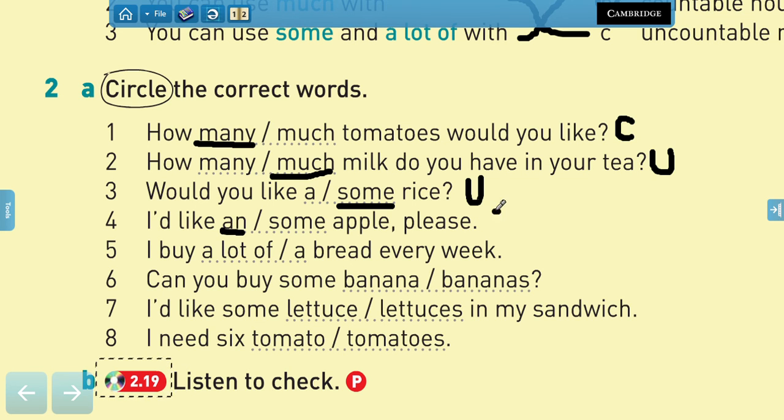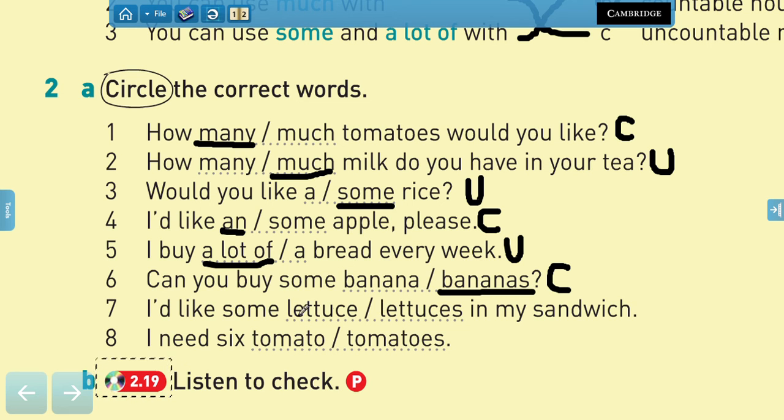That is countable, right? I buy a lot of bread every week. This is uncountable. Can you buy some bananas? This is countable, right? Because we can use banana with the S at the end.